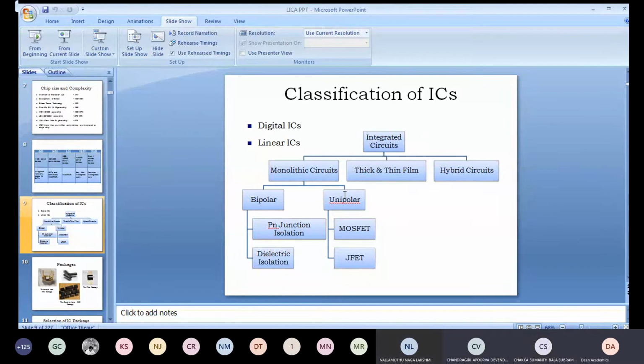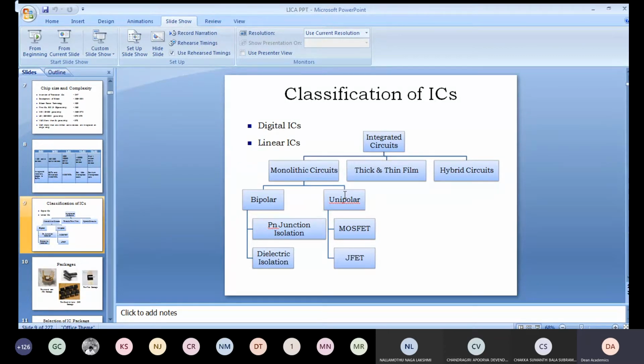Emitter, base, collector. You have to connect emitter connections to emitter only, collector connections to collector only, base connections to base only. Whereas in MOSFET or in JFET, what are the terminals?